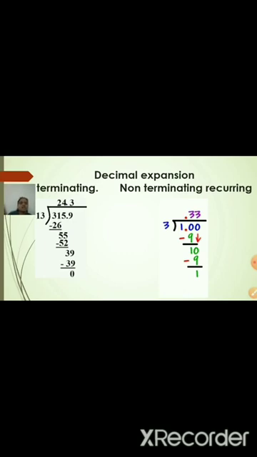If a number or a group of numbers repeats in the same way infinitely, it is called what? Recurring. And you can see you never get the remainder as 0, therefore it is called non-terminating recurring. And all these decimal expansions, that means non-terminating recurring numbers as well as terminating numbers, are nothing but rational numbers. So rational numbers are always terminating or non-terminating recurring numbers.